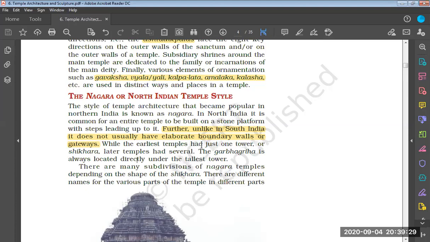While the earliest temples had just one tower or shikhara, later temples had several. The Garbhagriha is always located directly under the tallest tower.